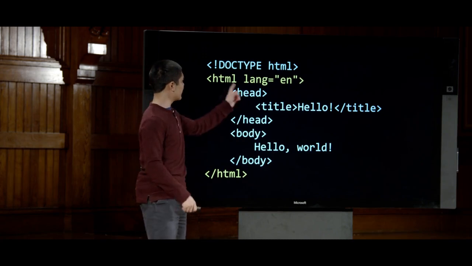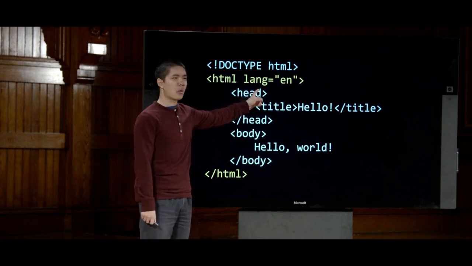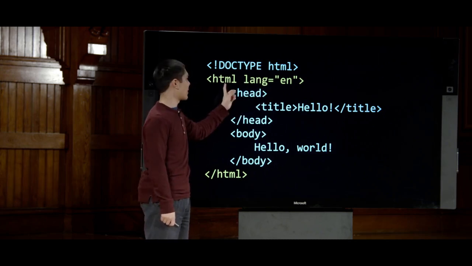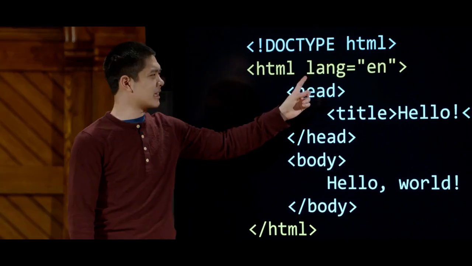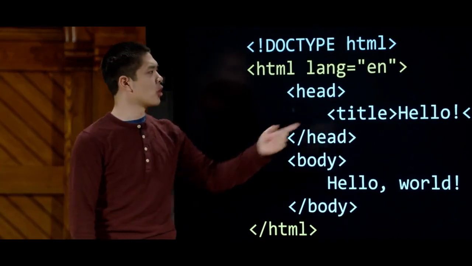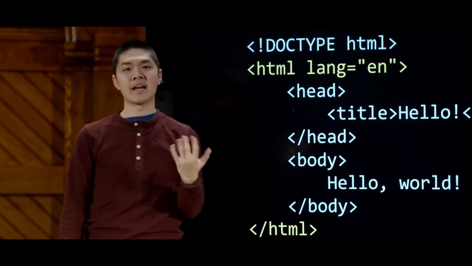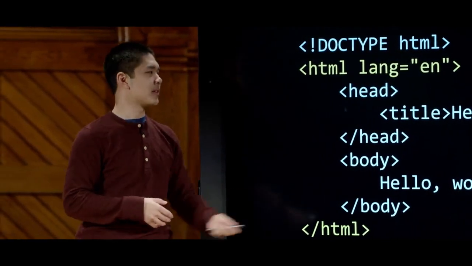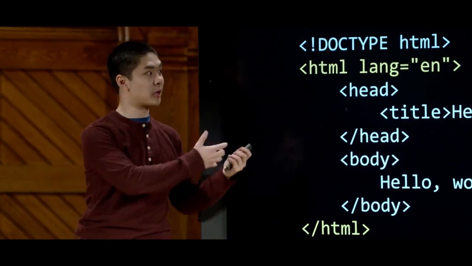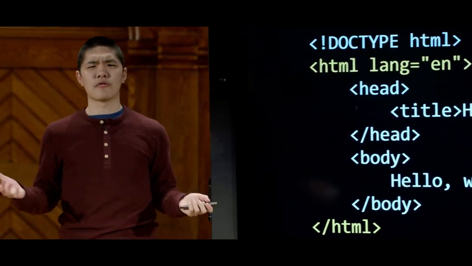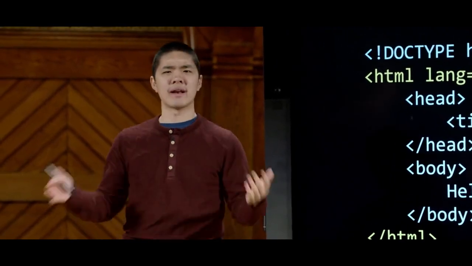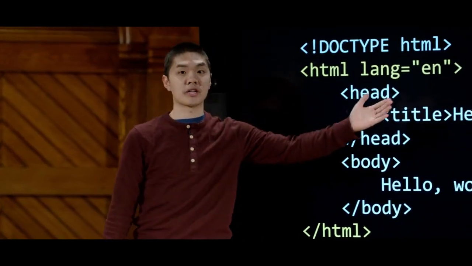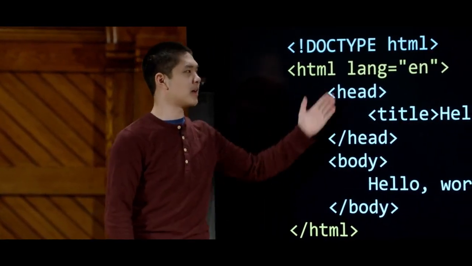You might also notice that in this HTML tag, we've specified what we're going to call an HTML attribute, some additional information that we're giving about this tag. In particular, we're giving it a lang, or language attribute, which is equal to en, or English. This just tells the web browser, or anyone looking at the HTML of this page, that this page is written in a language, and the language it's written in is English. And this is helpful for search engines, for example. When they're looking through many different web pages, trying to figure out what language each web page is in, we can just tell the search engine or anyone else who's looking at the page that this page is written in English.